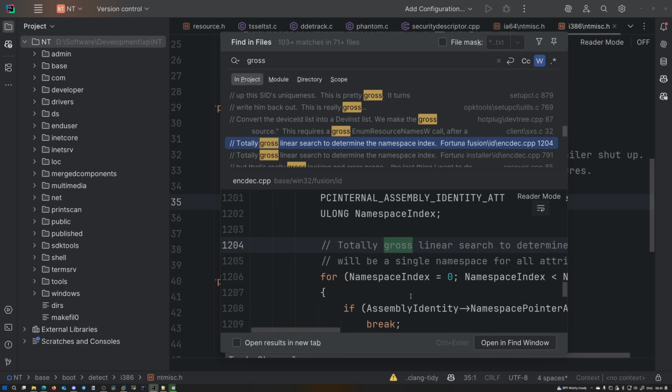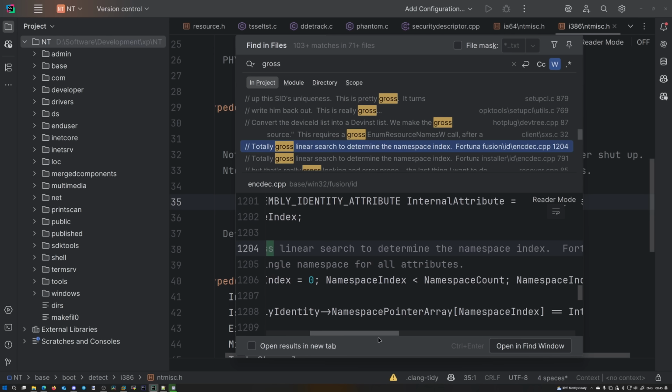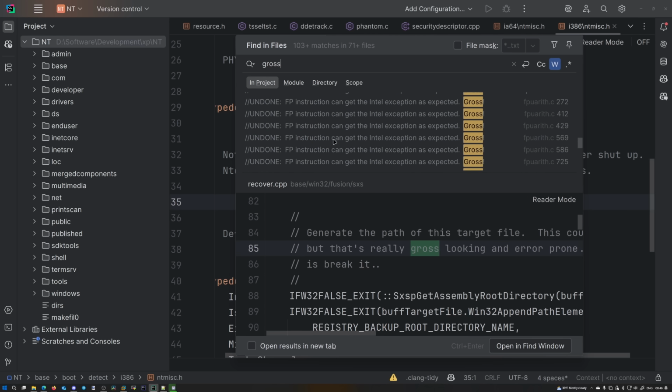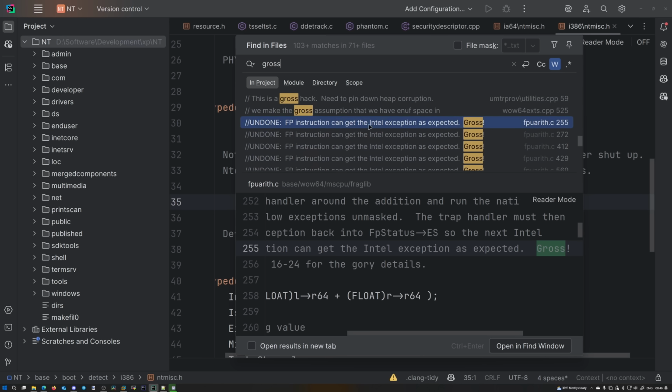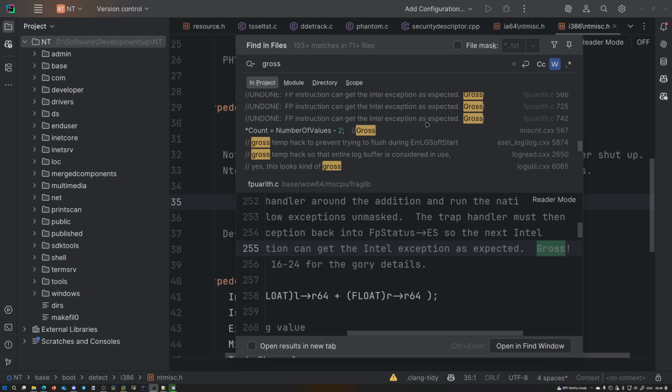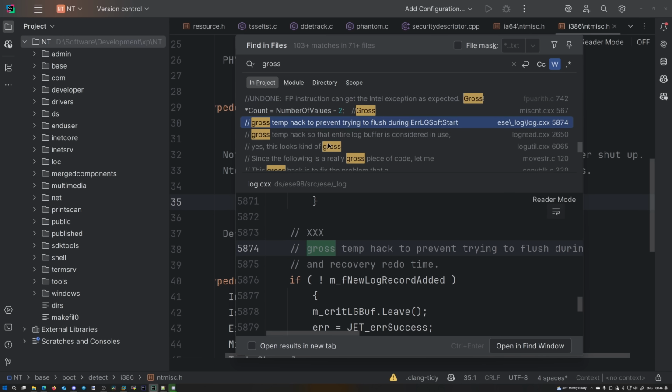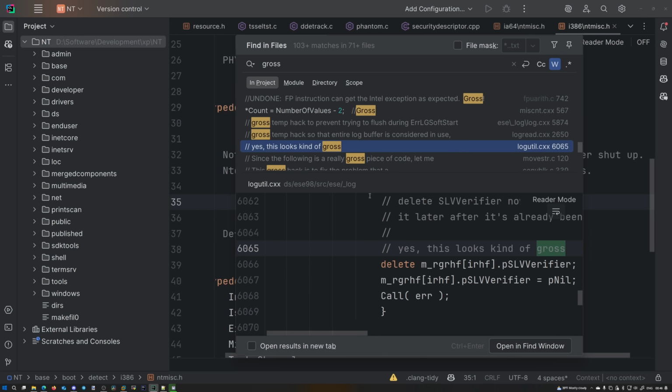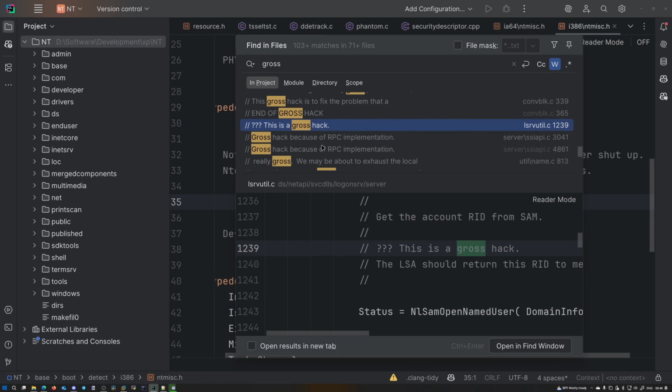Totally gross linear search to determine the namespace index. There's so much gross stuff in here. Oh my god. Gross temporary hack. This looks kind of gross. This is end of gross. This is a gross hack.